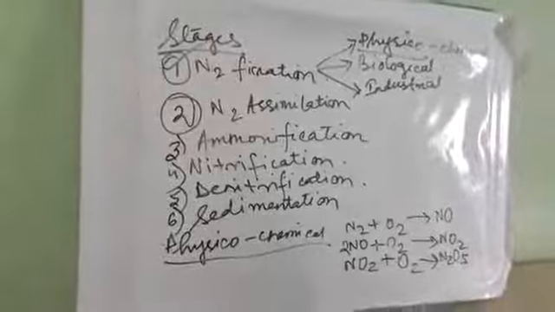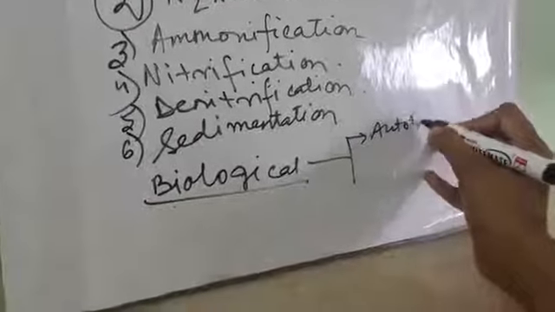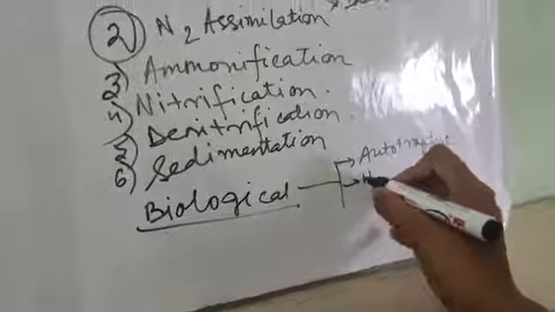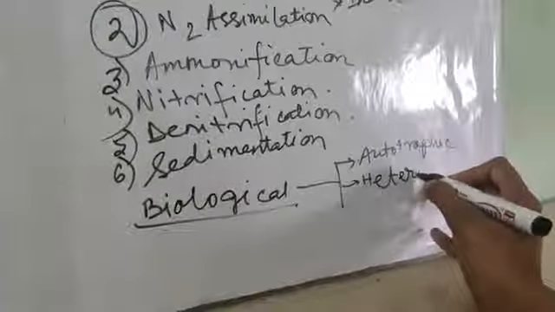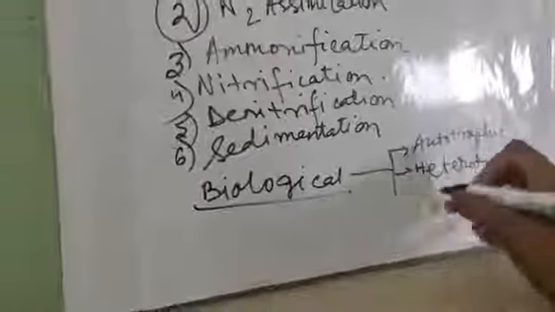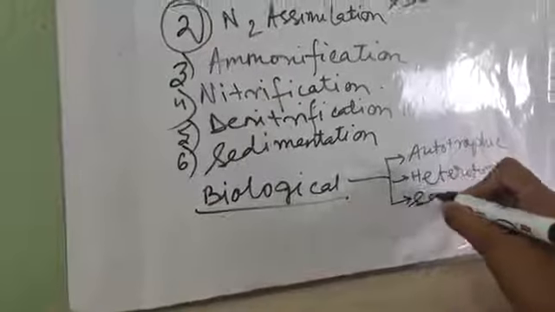Now I will go to the biological type. Biological is again of 3 types. What are they? Number 1, autotrophic, number 2, heterotrophic, number 3, symbiotic.